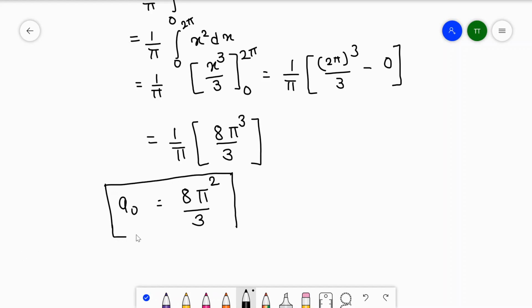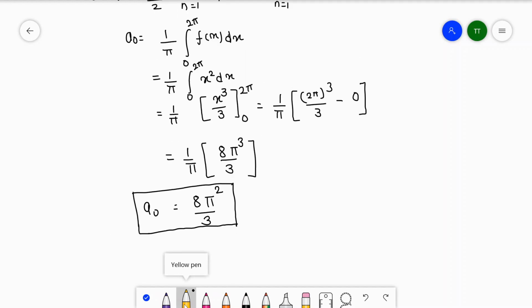So I hope you understand how to find the value of a0. We can again recall this. To find a0, we will write the formula 1 upon pi, integral 0 to 2 pi of f(x) dx. Here we have the function of x equal to x square. So 1 upon pi, integration of x square, that is x cube divided by 3, and the integration limit is 0 to 2 pi. So this is equal to 1 upon pi.